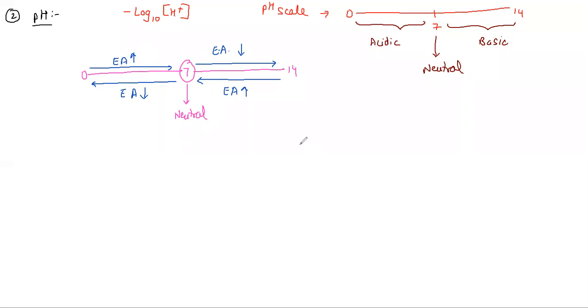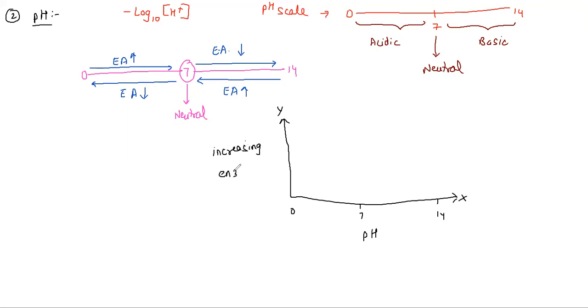So if I have to draw a graph now, let's understand the pH with respect to a graph. Here I put pH, and let's take 0, 7, 14 on the x-axis. On the y-axis, I will put increasing enzyme activity. So when I draw the graph, what will I see? I will see that from here it is increasing, at 7 it is at its peak, and after that it decreases. So what is the optimum pH here? Not the temperature, basically, but the pH, which is somewhere around 7.